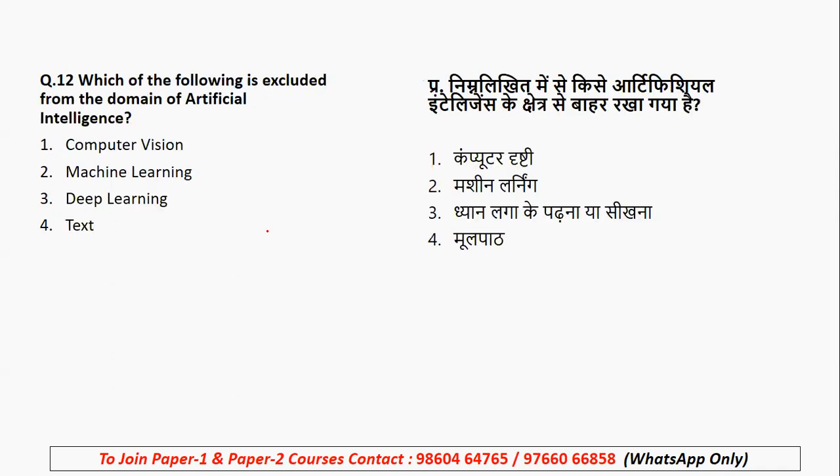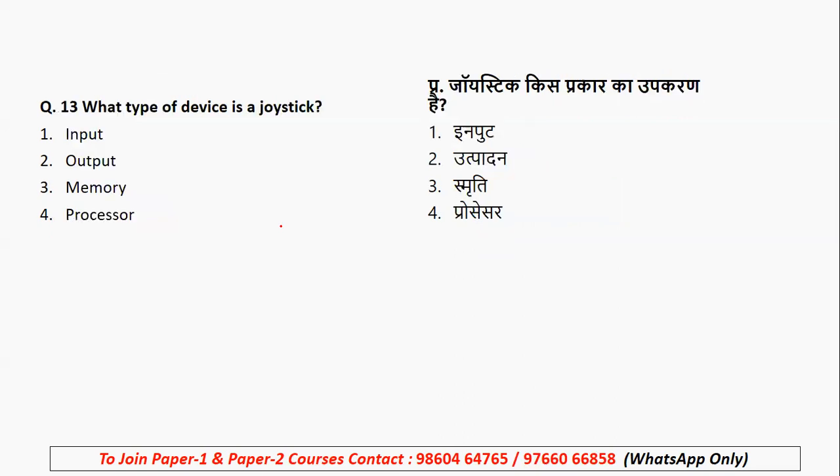Which of the following is excluded from the domain of artificial intelligence? Excluded means the one which is not a part. Is it computer vision, machine learning, deep learning, or text? The one which is excluded is text. Computer vision, machine learning, and deep learning are a part of the domain of artificial intelligence, but not text. Okay.